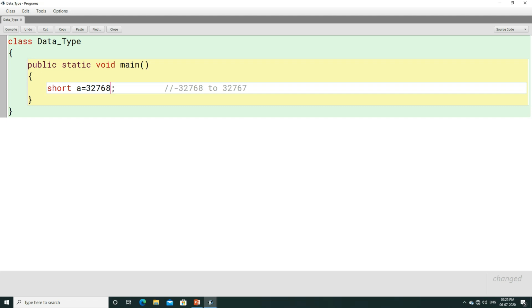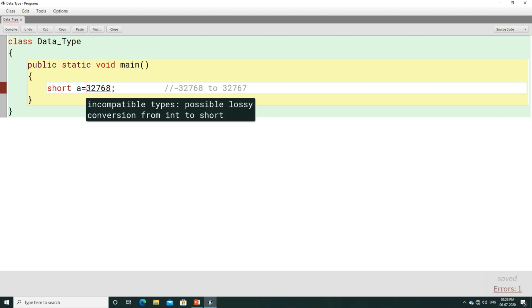Obviously 32,768 is greater than 32,767. It will give you an error. What error are we going to get here? As I have told you, this value is greater than the range of short. The value does not contain a point, so this is considered as an integer value, or int value. Here you are going to get an error, that is incompatible types, possible lossy conversion from int to short. An int value cannot be converted to short directly. Let us compile this program.